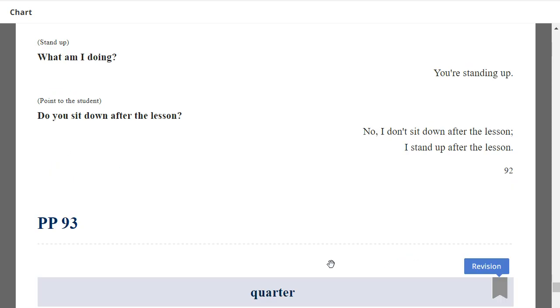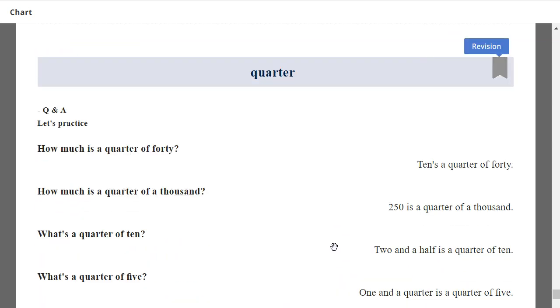Do you sit down after the lesson? No, I don't sit down after the lesson. I stand up after the lesson. Very good. Next.